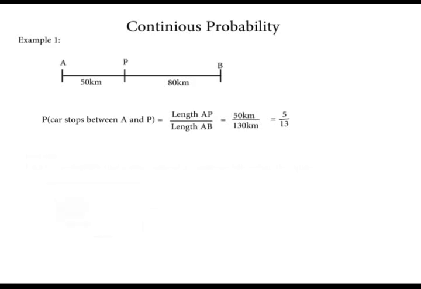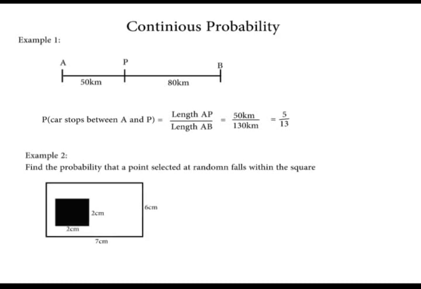Another example. This diagram shows a square whose sides are 2 centimeters inside a rectangle of 6 centimeters by 7 centimeters. What is the probability that a point selected at random from the rectangle lies within the square? In our solution, the selected point can lie anywhere within the rectangle. The area of the rectangle is 42 centimeters squared, that is 6 times 7. The area of the rectangle forms the possibility space.